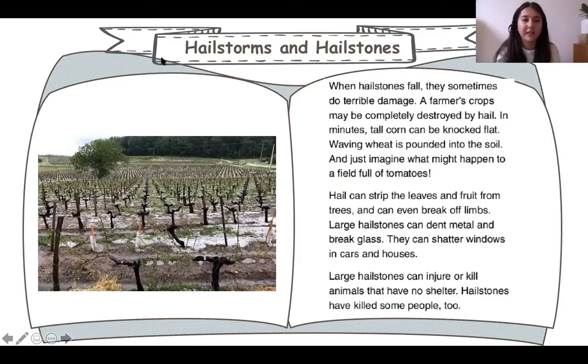Good girl, lovely. Okay, so when hailstones fall, they sometimes do terrible damage. They might damage farmers' crops. They could destroy everything, all the food that they have been growing.